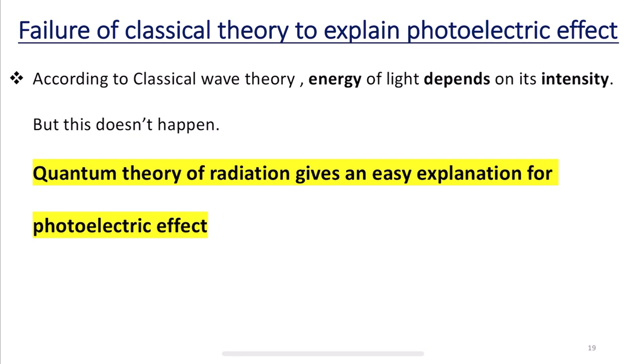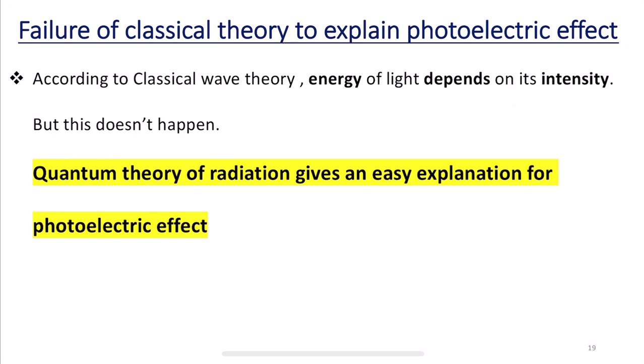It does not explain it because, according to the classical wave theory, the energy of light depends on its intensity.